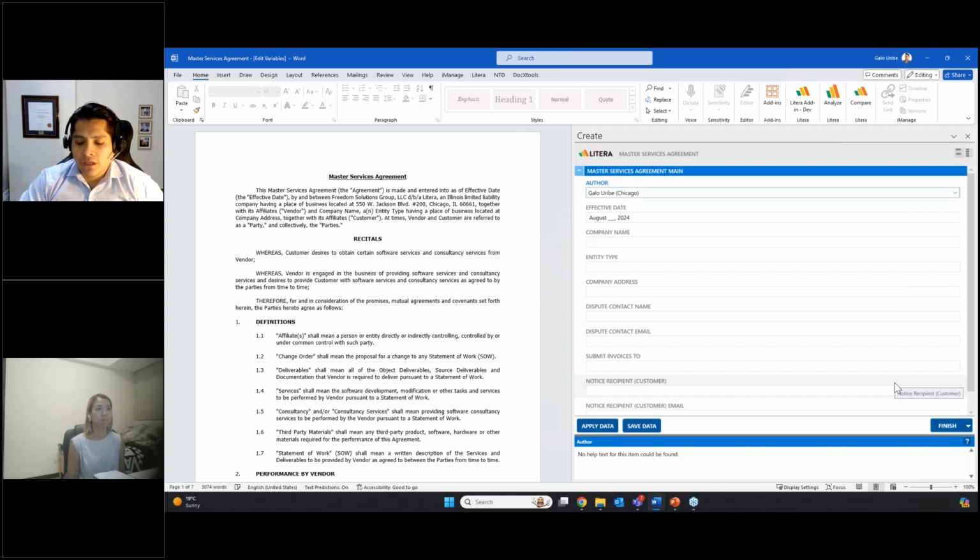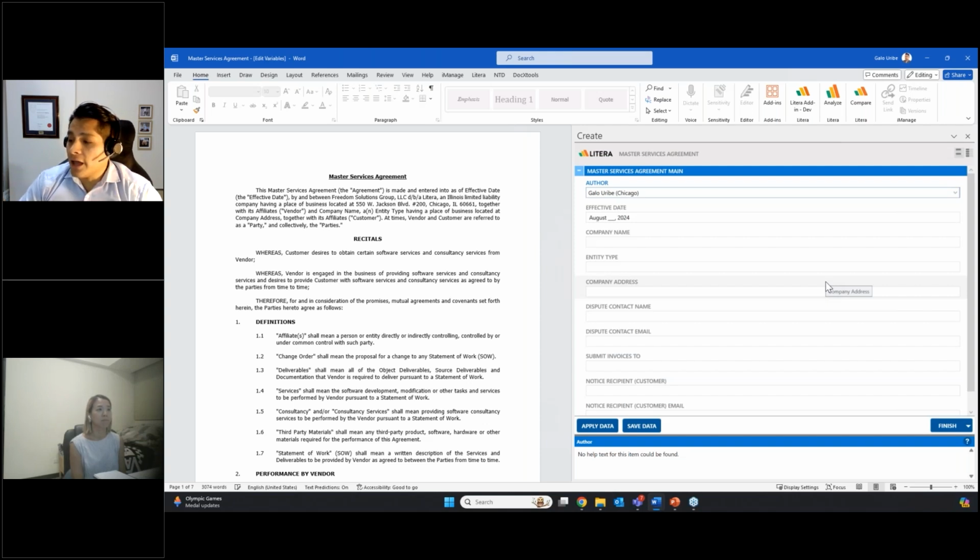So what we've done here at Litera with Litera Create is we now enable users to reuse data sets. And data sets are basically answers to the fields of a template that have been saved in the system for future reuse. So for example, if I'm putting this MSA together for a fictitious client called Nexel Corporation, and I've put MSAs together for this client in the past, what I can do is use the data that I entered into those MSAs in the past and pre-populate it into this template.